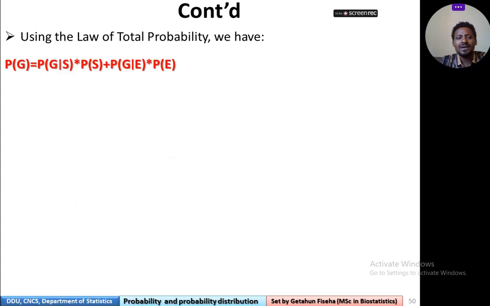Now, applying the total probability law, we can find the total probability as follows.